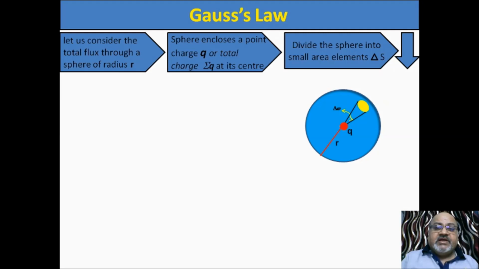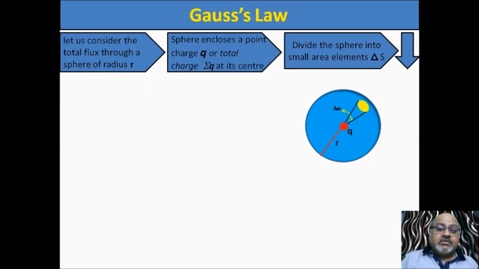We can call it ds or delta s on the surface of the sphere, subtending this angle delta omega at the center of the sphere where charge q is placed. This angle delta omega is a solid angle. This area element subtends a solid angle.